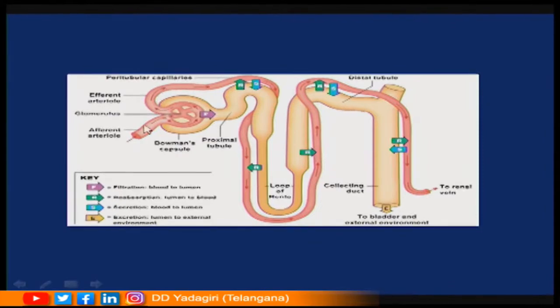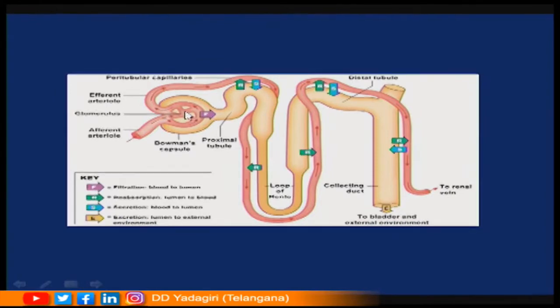So, if you see the diameter of these 2 blood vessels, the diameter of afferent is slightly larger than the diameter of efferent, which creates enormous blood pressure inside the glomerulus, and this blood pressure is responsible for the filtration of blood. So, the blood is filtered inside the glomerulus, hence this process is called as glomerular filtration.